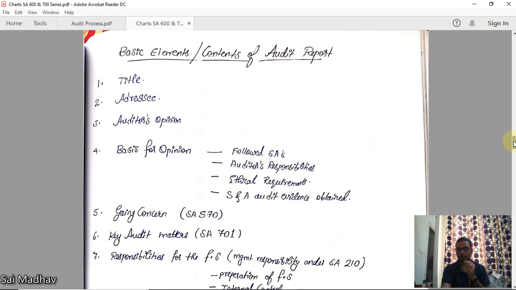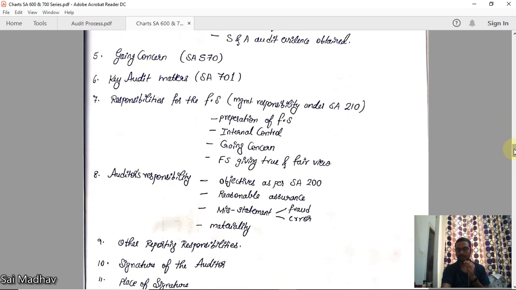Next thing is going concern as per SA 570. We have dealt SA 570, right? The auditor should comment on the going concern concept if it is appropriate or not. Now, key audit matters. This we will deal next chapter, SA 701. You remember this.